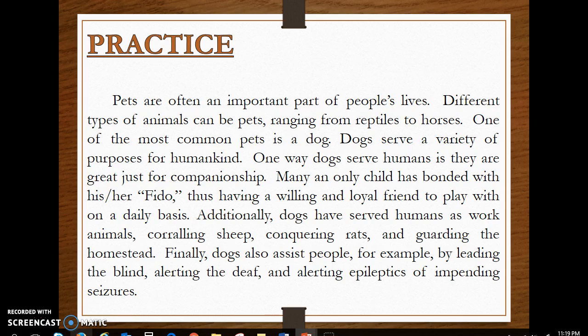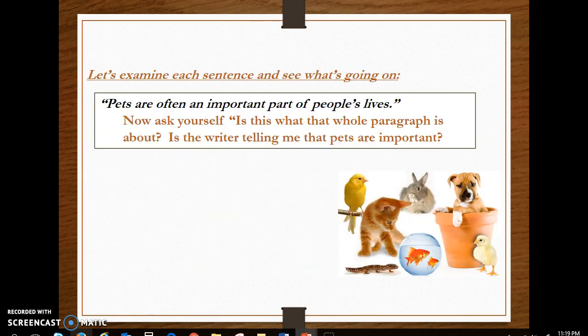Additionally, dogs have served humans as work animals, corralling sheep, conquering rats, and guarding the homestead. Finally, dogs also assist people, for example, by leading the blind, alerting the deaf, and alerting epileptics of impending seizures. What do you think is the main idea? Let's examine each sentence and see what's going on.